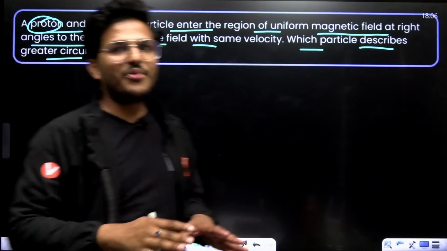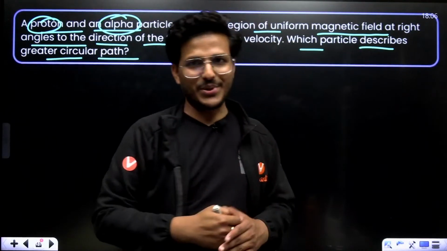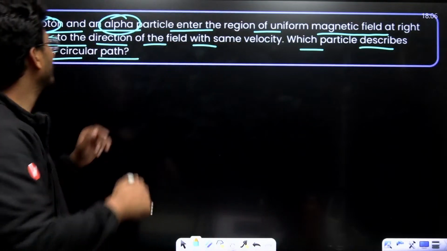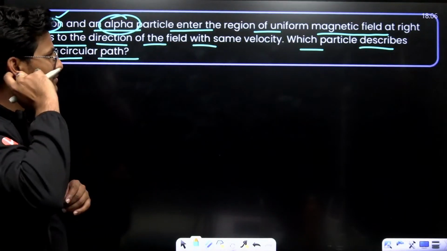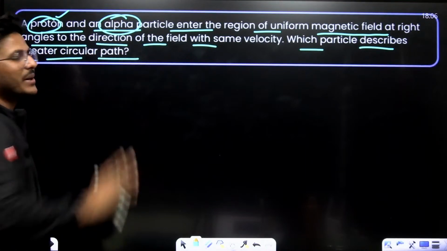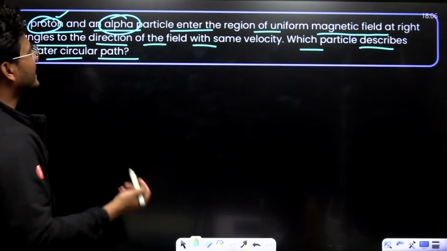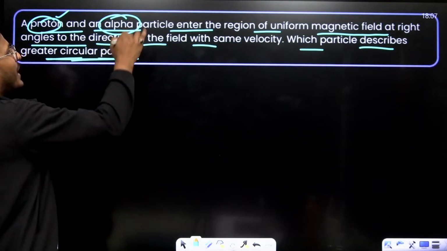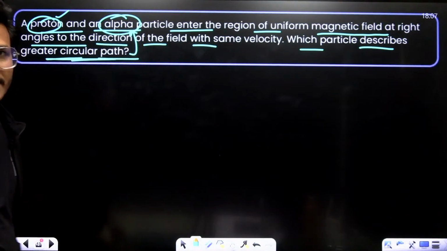As you know, alpha particle is heavier than proton. So proton has less radius as compared to alpha particle, so we can say the alpha particle has the greater circular path.